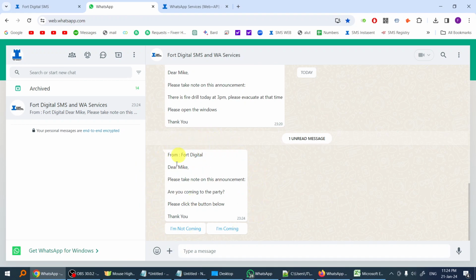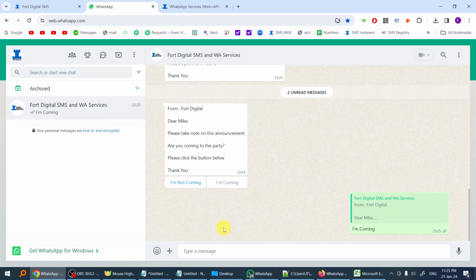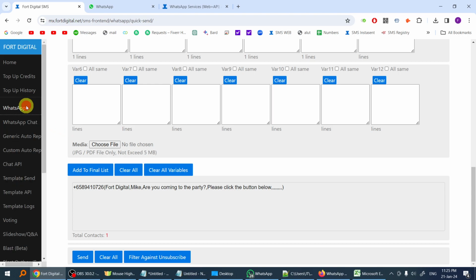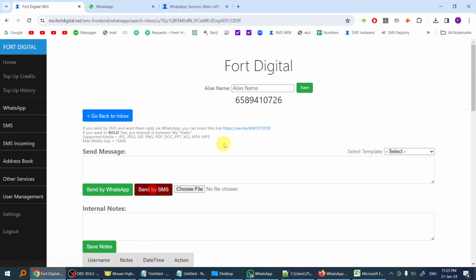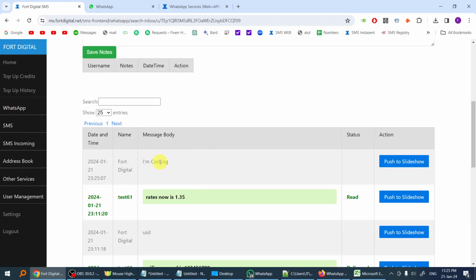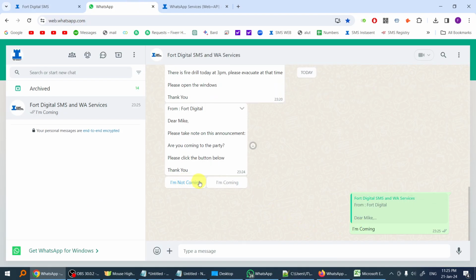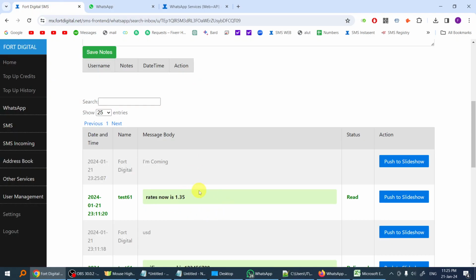Now let's have a look at what it will look like. As you can see here, there's a special button below. This is the reply button. So they can click I'm coming or I'm not coming. For example, they click I'm coming. So it replies directly to you, and all the replies will come into the chat box here. You can see here, these are all the replies. So actually, they just click the buttons and they can reply back to you.